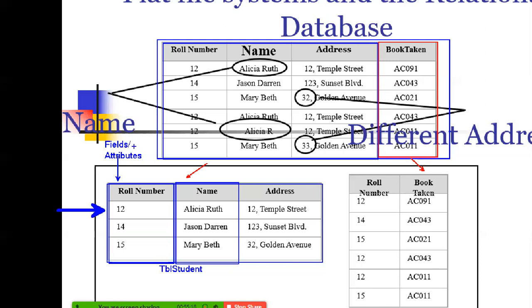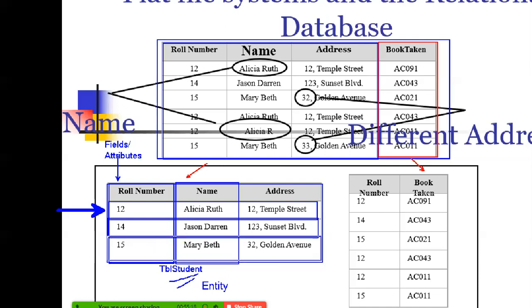And every horizontal section gives the information about this entity. In RDBMS, the whole table is called an entity. So the whole table, we call it an entity. And every horizontal section, what you see in this particular table, is called a record. In general, we call them rows. The rows are called records. Entity refers to the table. The whole table is called an entity.